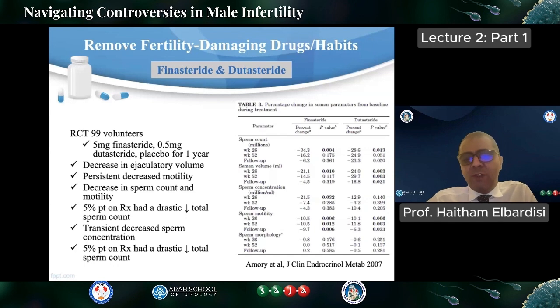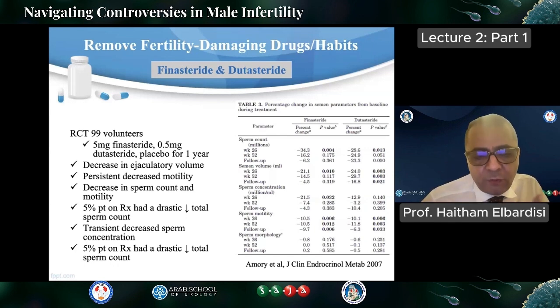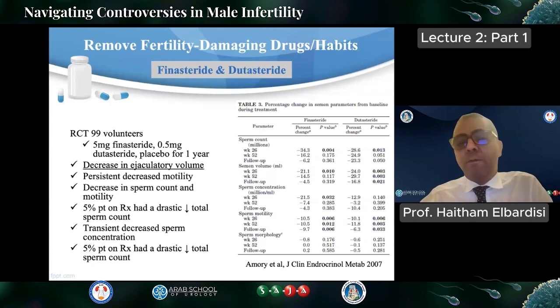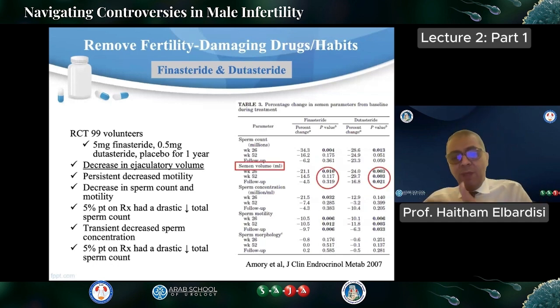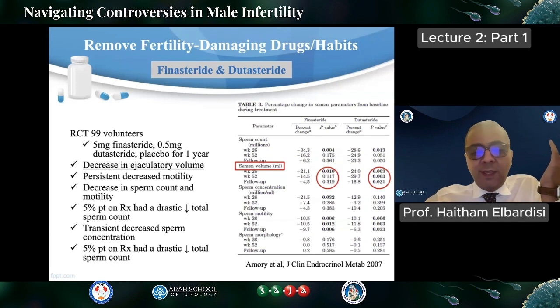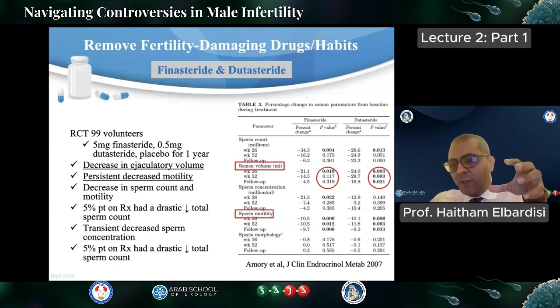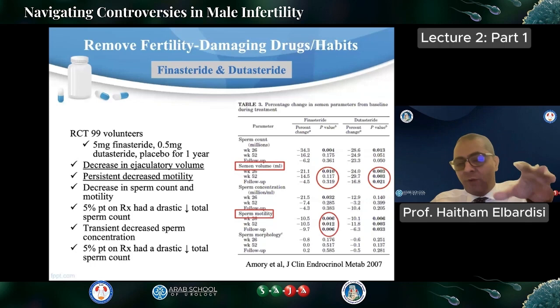I'm presenting here one of the very interesting studies that was published in 2007 by Amory and his colleagues. It's a randomized controlled trial, including 99 volunteers, divided into either finasteride or dutasteride and compared to placebo, done over a long period of around 2 years. Very interestingly, we can see that these patients have a decrease in ejaculatory volume, as you can see here. This was initially with finasteride, but with dutasteride it persisted over time.